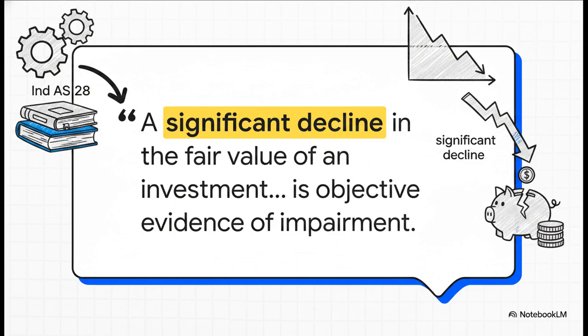It states, "A significant or prolonged decline in the fair value of an investment in an equity instrument below its cost is also an objective evidence of impairment." What does that mean in plain English? It means admitting the asset just isn't worth what we paid for it anymore. Because our querist stated the market price went down substantially, this condition is undeniably met. We have to face reality here.